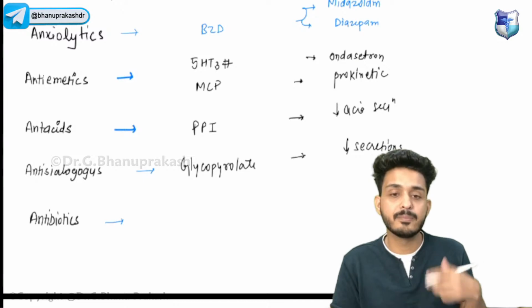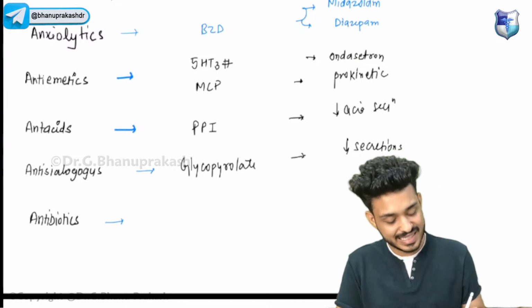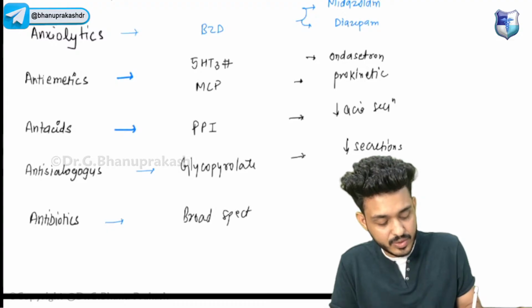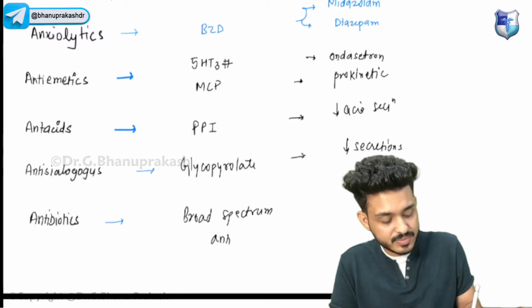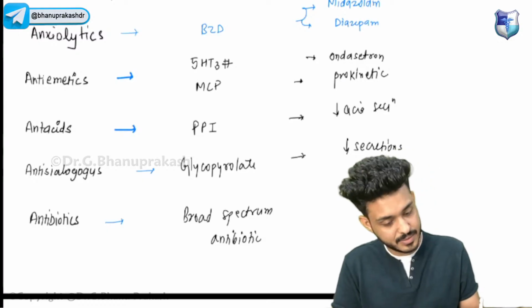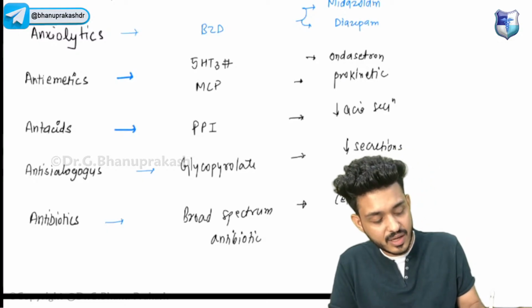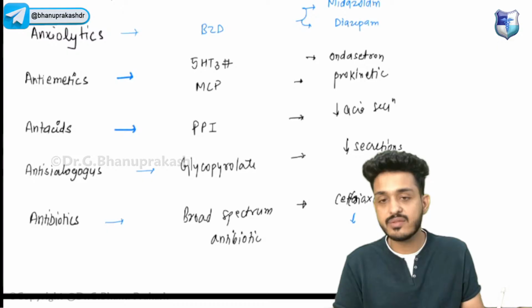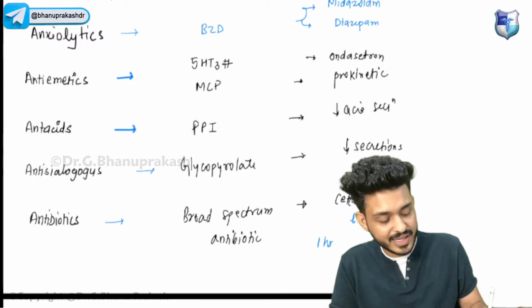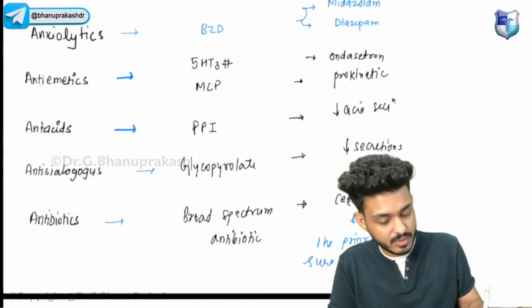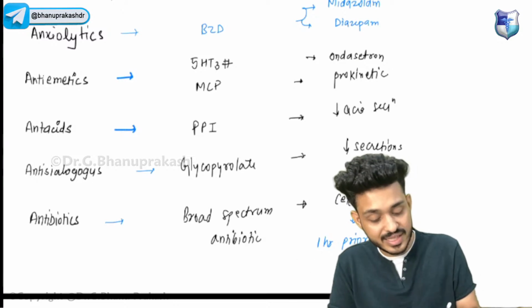We can use third generation broad spectrum antibiotics. Why are we using broad spectrum antibiotics? And when are we using antibiotics? Try to answer, guys. We can use cefazolin, we can also use ceftriaxone. When do we need to give this antibiotic? Try to answer. This was the question they have asked you. So we need to give antibiotics 1 hour prior to surgery. We need to give antibiotics 1 hour prior to incision, guys.